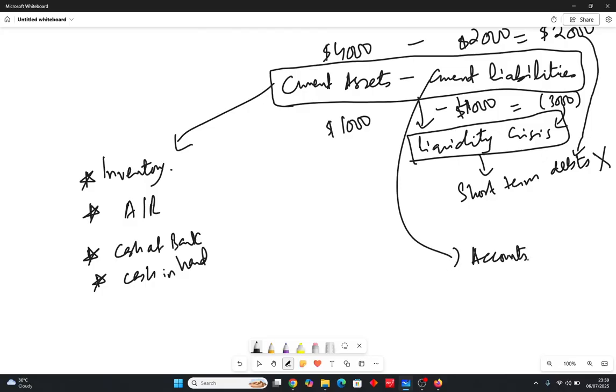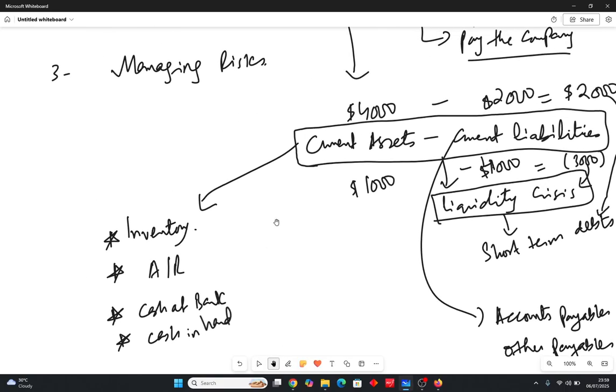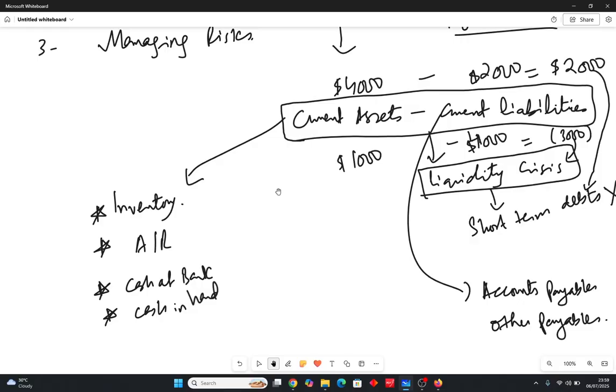And if you talk about current liabilities, majority of times you will look for accounts payable or trade payables in your questions. These are the two interchangeable terms which are utilized in the questions. Other than that, you can also have the other payables term in the current liabilities, okay, depending on what sort of company it is. So you could have more or less items. So ultimately you have to keep your liabilities lower, you have to keep your current assets higher.